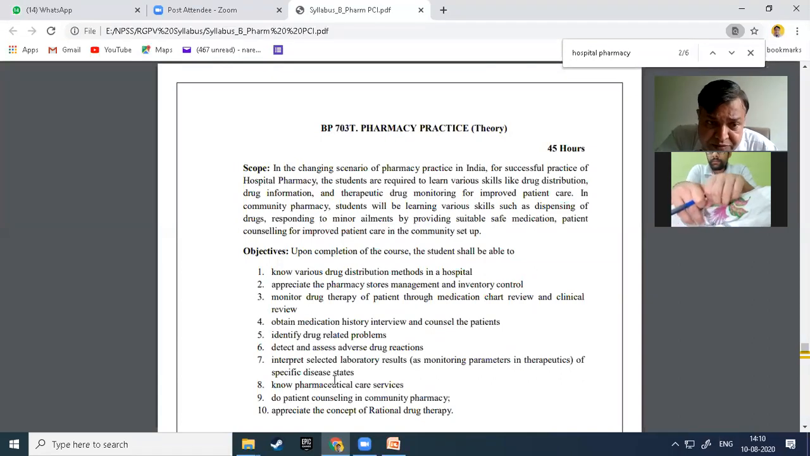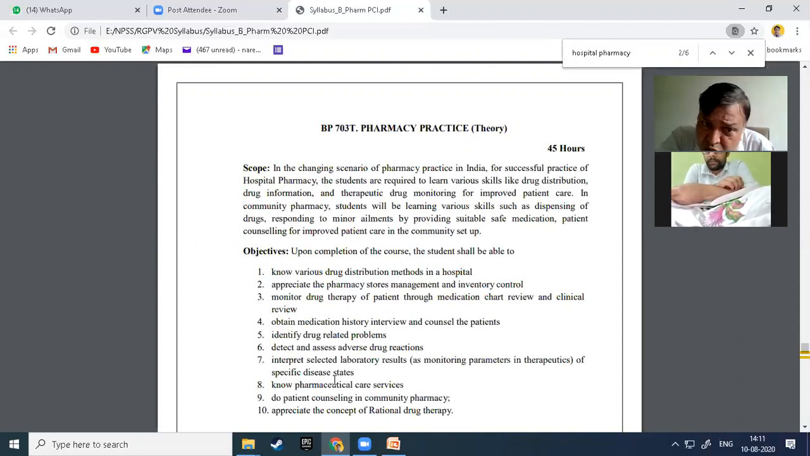Why is this subject incorporated? Pharmacists must know about the hospital pharmacy. What is the pattern of drug distribution in a hospital? Drug information: what kind of drugs are used in a hospital, and which type of drug is delivered to the patient, inpatient and outpatient, as well as drug therapeutic monitoring, also handled by the clinical pharmacist as well as nursing staff, for the improvement of patient care.